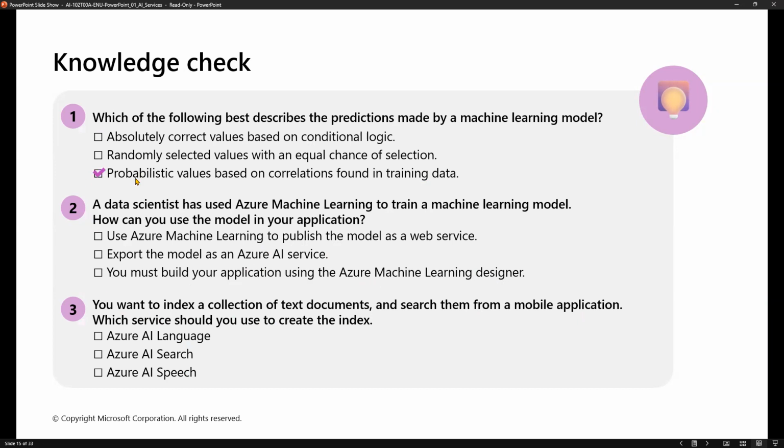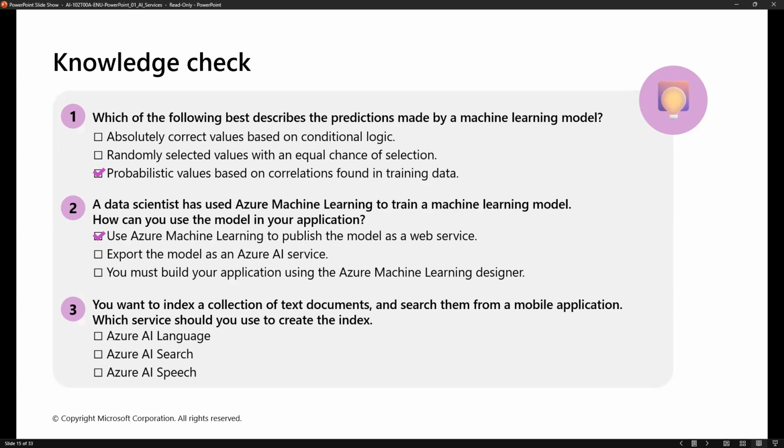Here, the first question's answer is probabilistic values based on correlation found in the training data. So it won't give 100%, guys. It is based on the probability and correlation found from training the model, and accordingly it will give the information. Next, you already trained the model and you want to utilize it. You need to publish it as a web service, and then you can utilize it. Nowadays more people publish the trained model as a container and utilize that model.